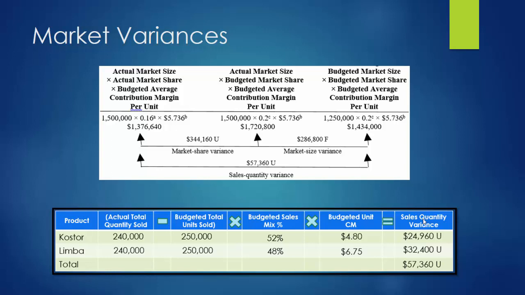And if you add together the market share variance and the market size variance, you get the sales quantity variance, which we already found earlier. So what we did is break down the reason that our quantity differed between, did we do something wrong not selling these products, or was there just not demand overall for the type of products that we're selling? Now that we know this, we can go through and we can look and say, we're not capturing enough of our market share. How do we fix this? We're going to have to advertise. And we already went through and found our calculations for the Coster and the Limbo, which ones were more profitable. We need to advertise, not just overall to increase our products, but specifically the brands that are increasing our contribution margin by the most.